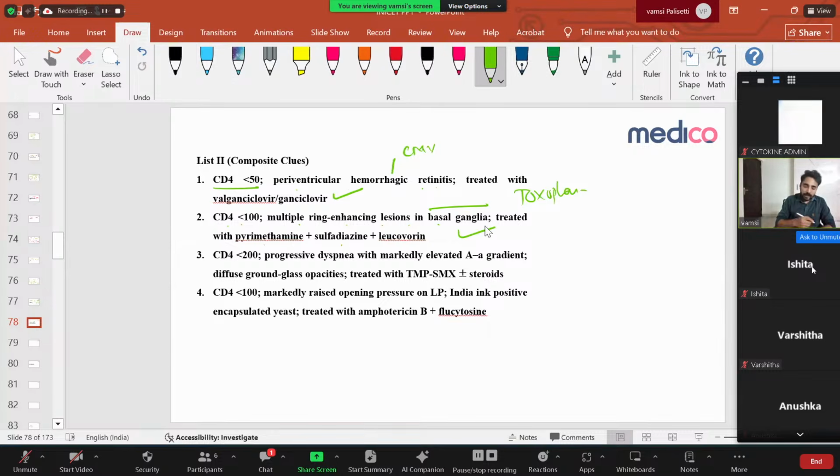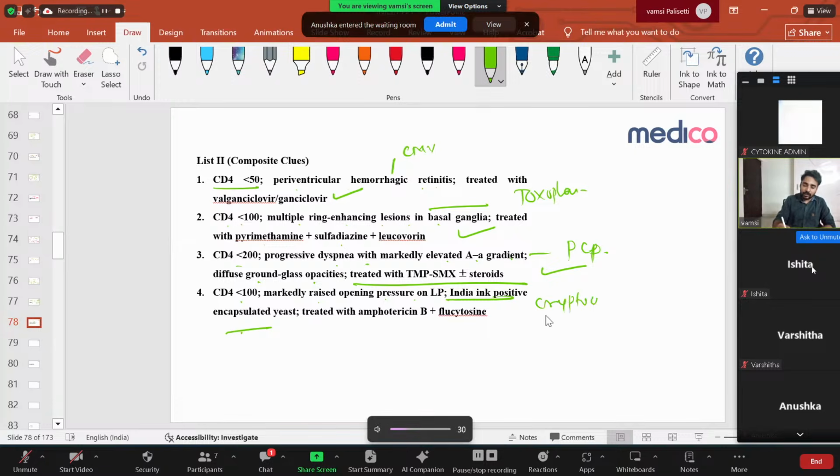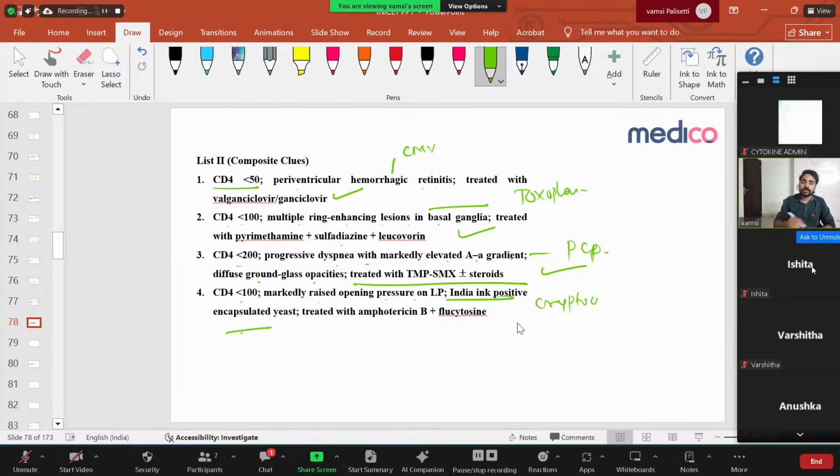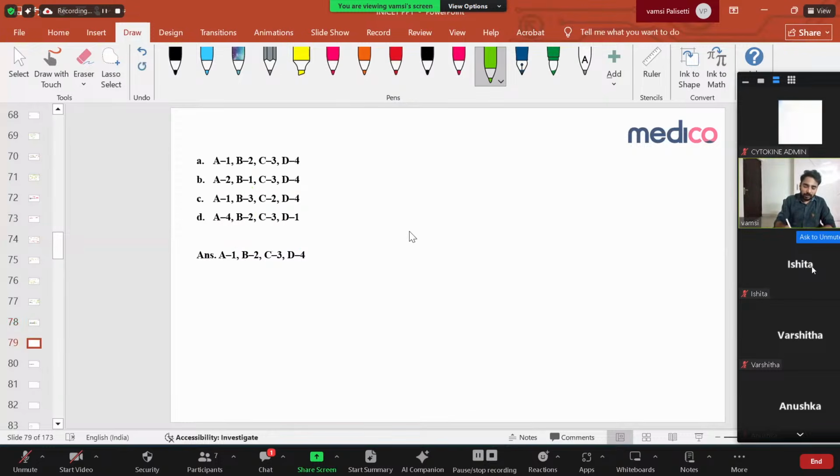Very good. Correct. And CD4 less than 200, progressive dyspnea with markedly widened A-a gradient, diffuse ground-glass infiltrates. This is your pneumocystis pneumonia. You are treated with Septran, that is trimethoprim-sulfamethoxazole. Correct. If CD4 less than 100, markedly raised opening pressure on LP, India ink positive. This India ink positive is cryptococcus. Yes, CD4 less than 100, we have toxoplasma and cryptococcus. Correct. You are treated with amphotericin and flucytosine. Correct. All the options are correct. Right? Simple. Answer is A1, B2, C3, D4. Everything is correct. Right? Clear?